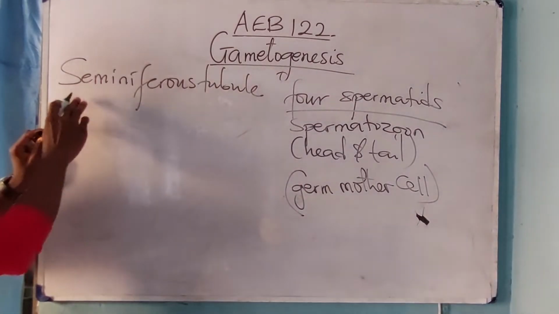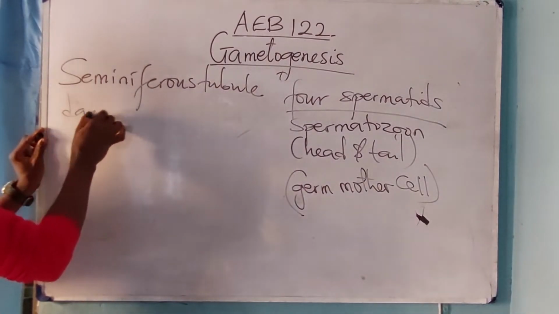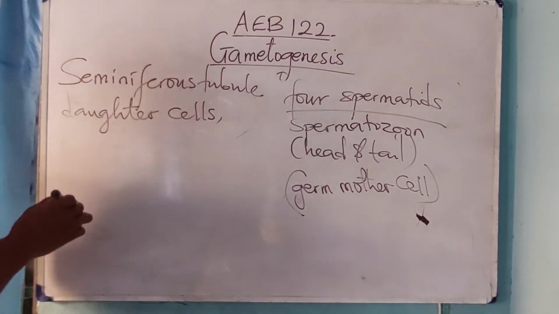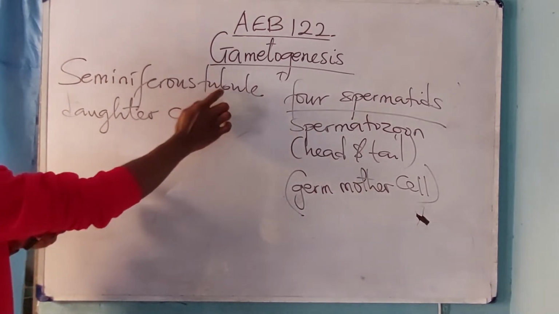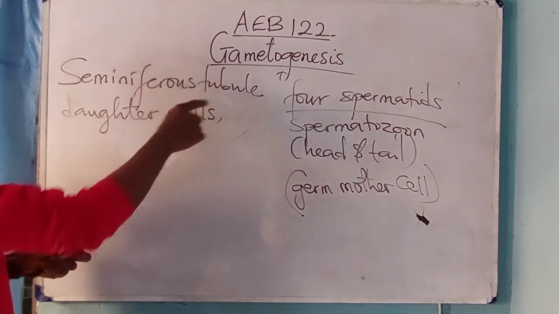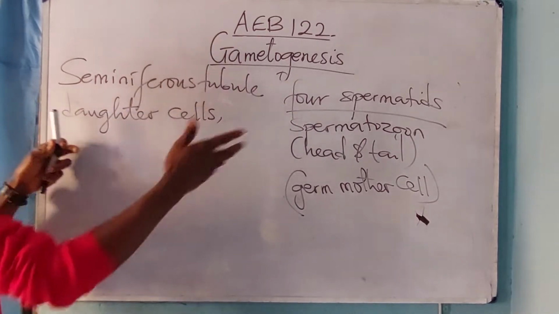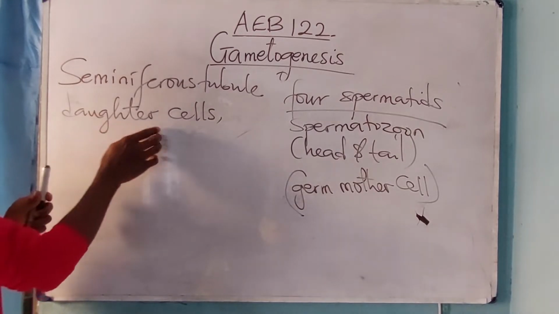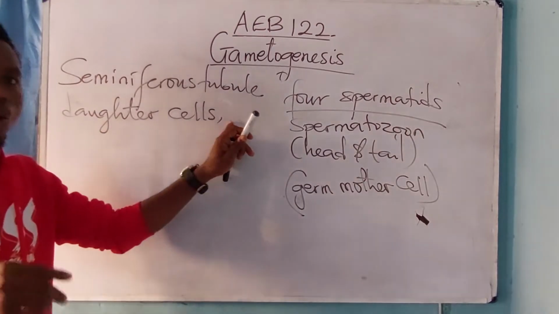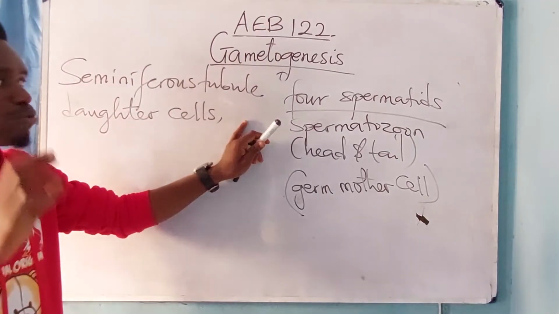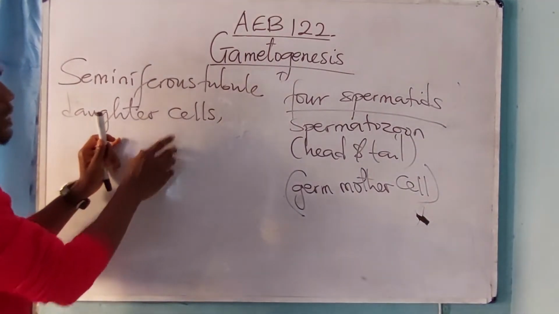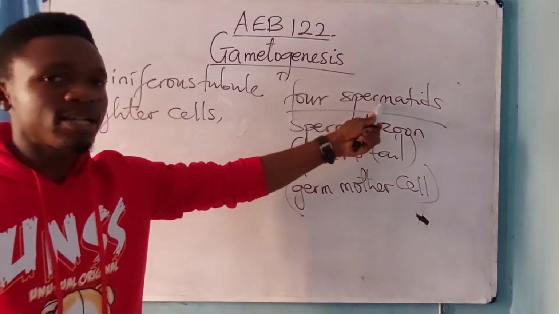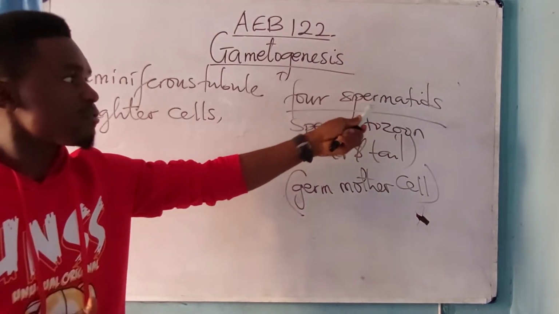Now, during this process, the daughter cells will move towards the lumen of the tube. It's not everything I have to write because of time and because of the nature of the board. During this cell division, the daughter cells move towards the lumen of the tube, and during this process there is complete formation of spermatozoa from spermatids.